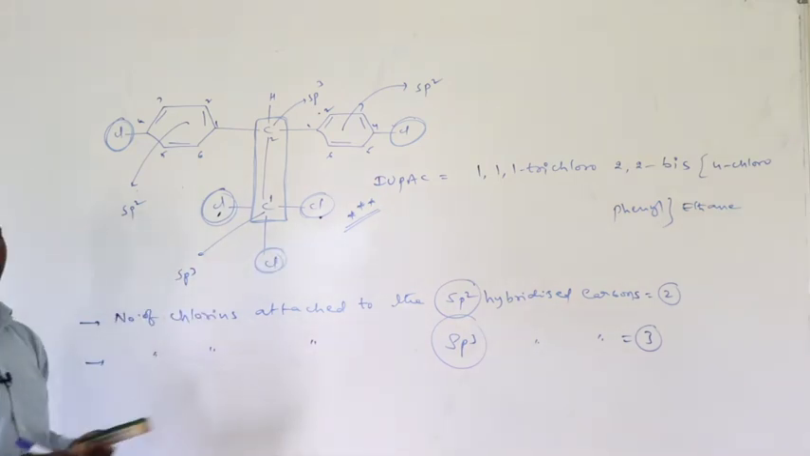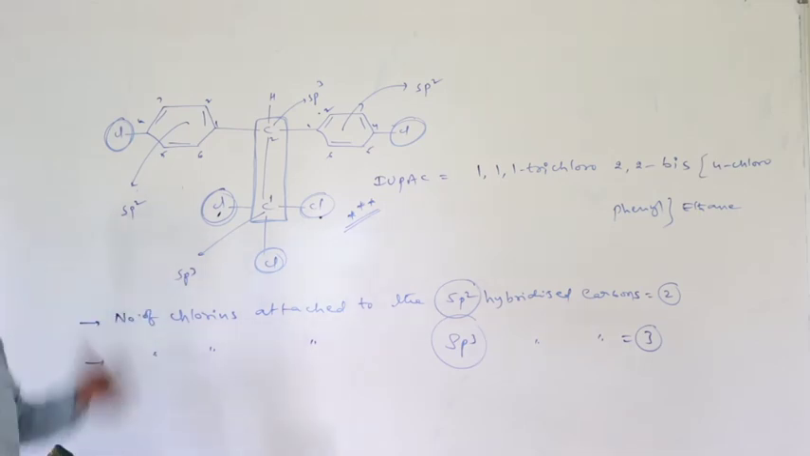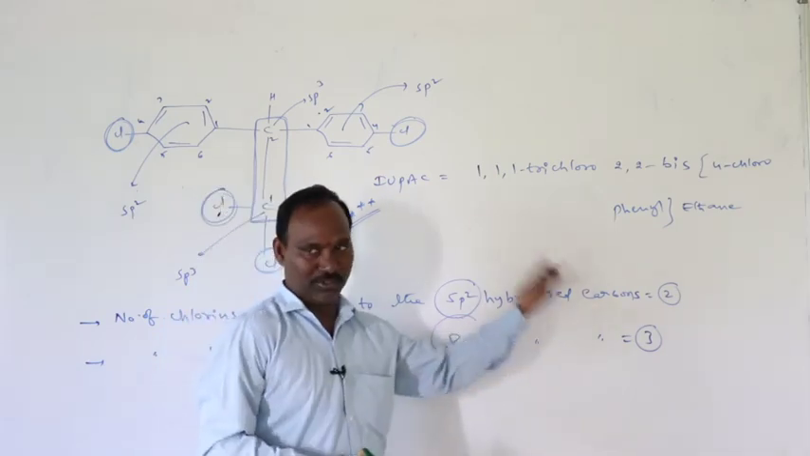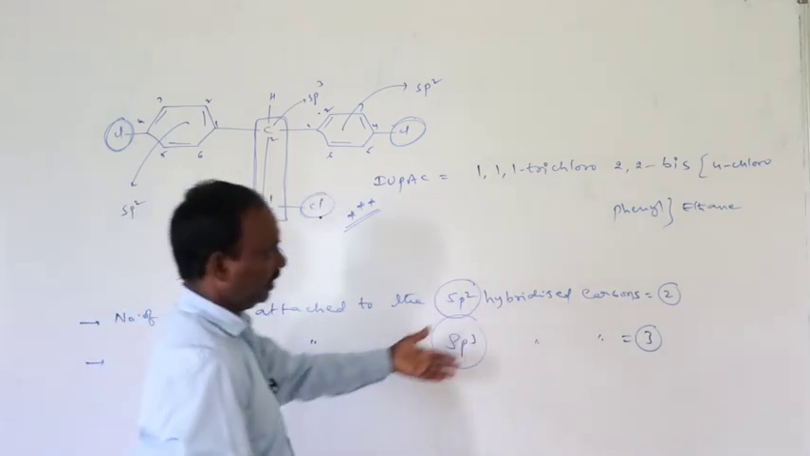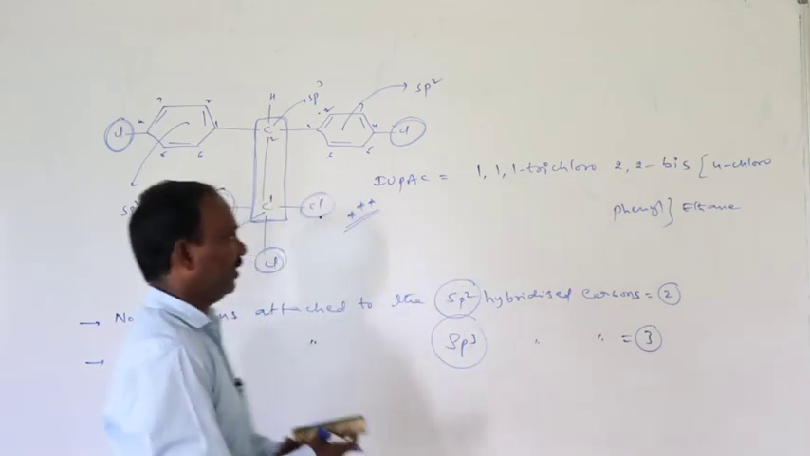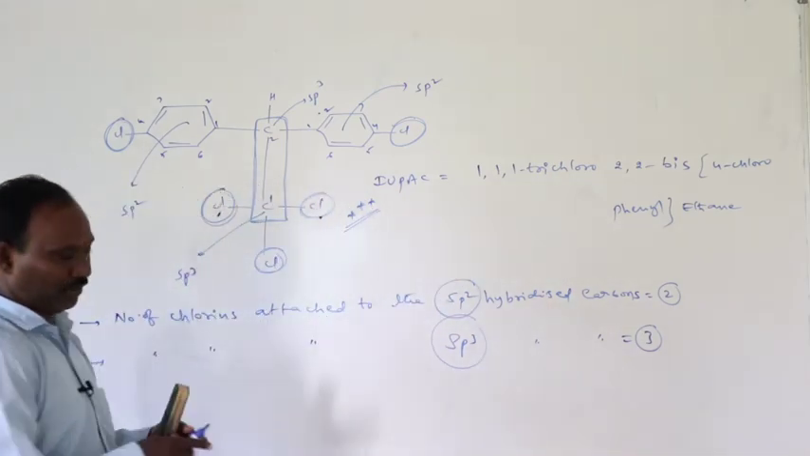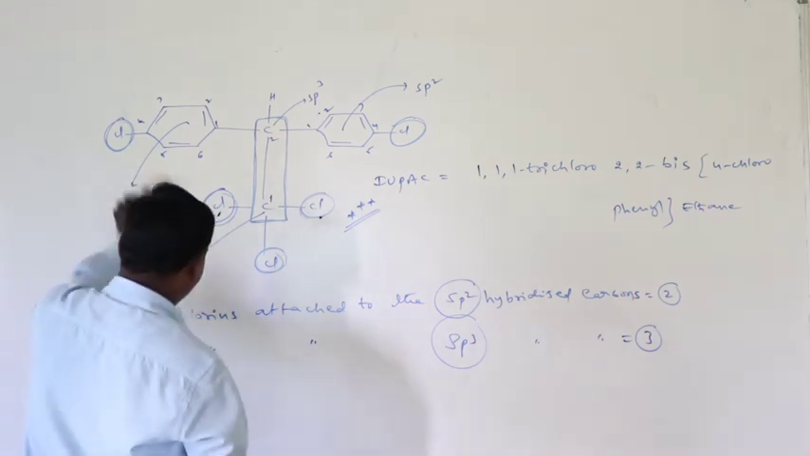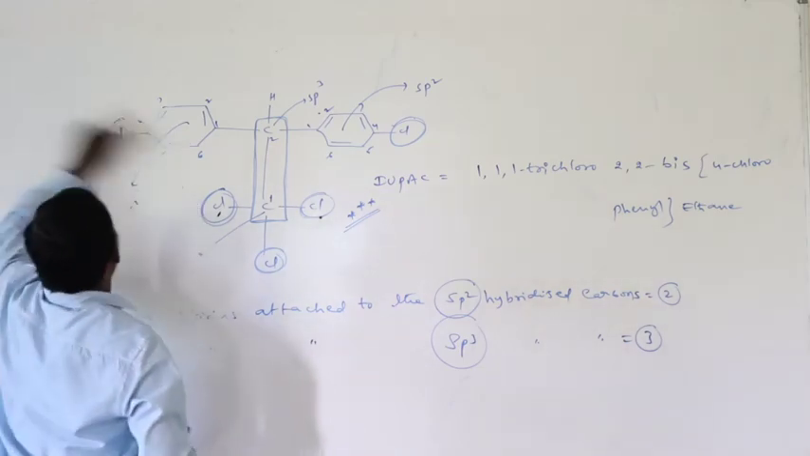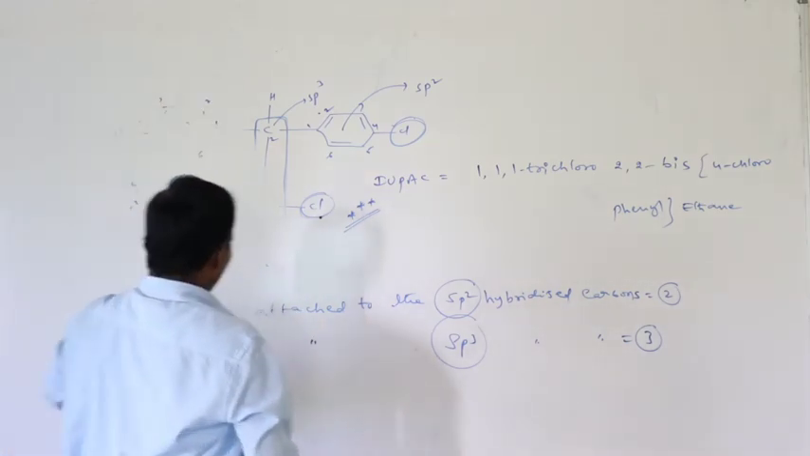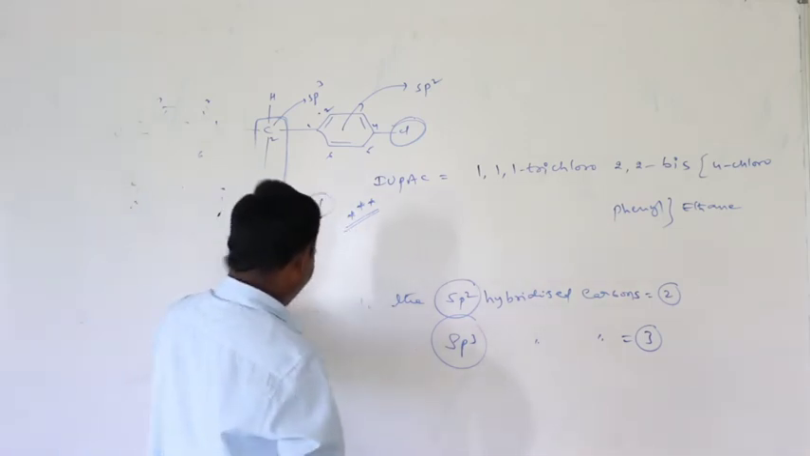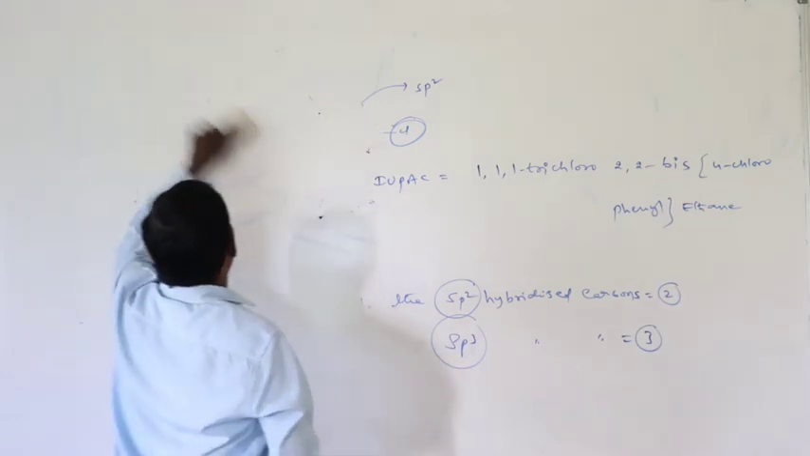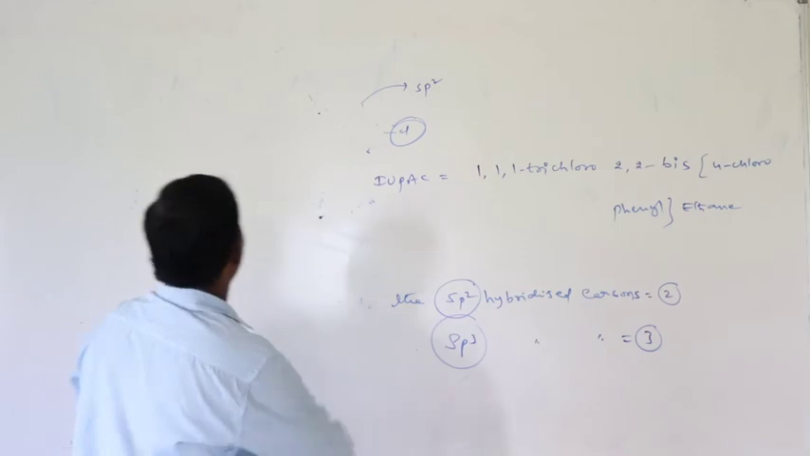This is the IUPAC name of the compound DDT. This is important. The number of chlorines attached to sp2 carbon is 2. The number of chlorine atoms attached to sp3 carbon is 3. The IUPAC name of DDT is 1,1,1-trichloro-2,2-bis(4-chlorophenyl)ethane. It is the first chlorinated organic insecticide, and it is highly toxic to fishes.